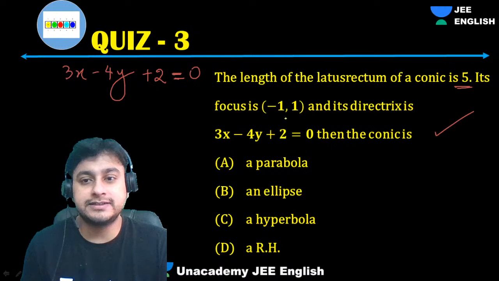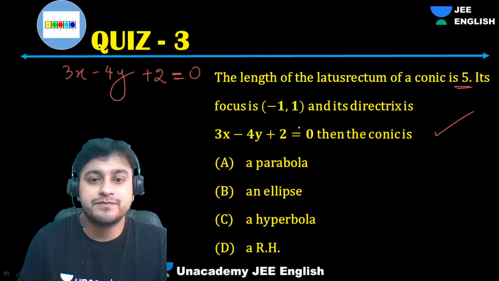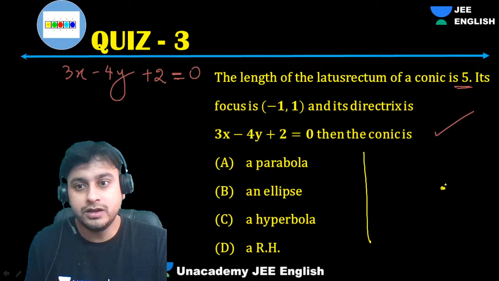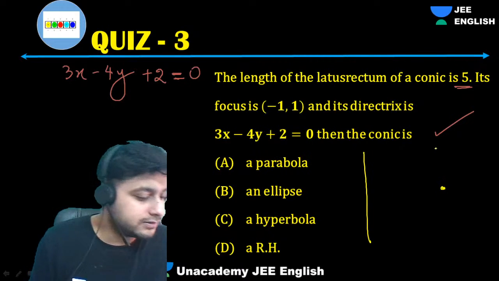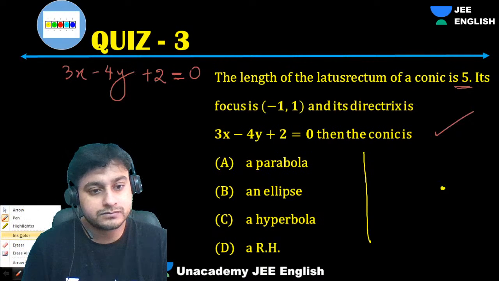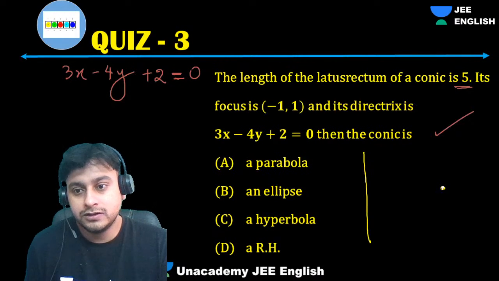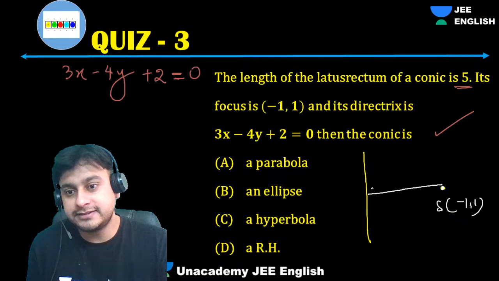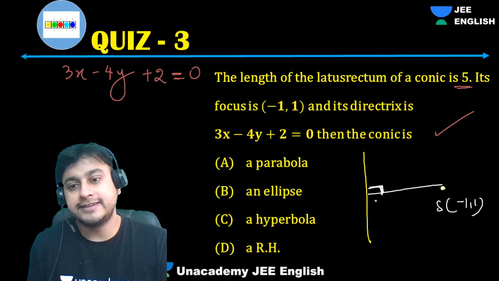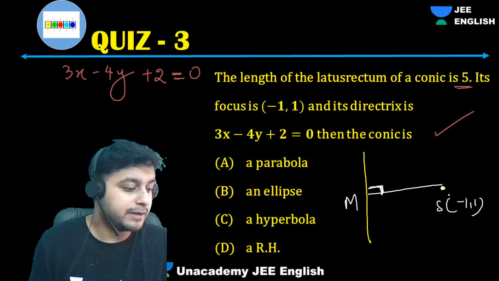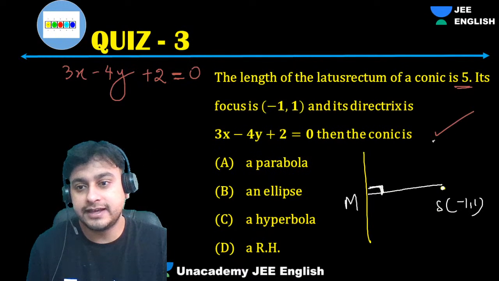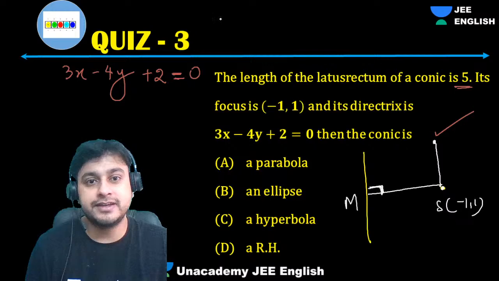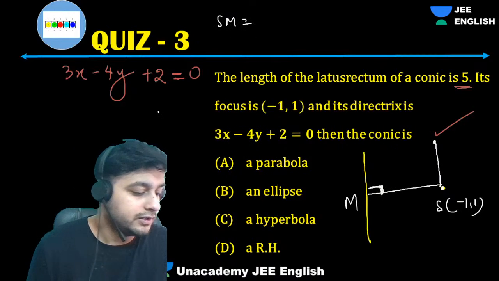What is the perpendicular distance? Do we require that though? Let's suppose this is S, and this is your directrix. See here, concentrate. This is a point, the focus, let's call it (-1, 1). Can you get me this distance? What is this distance, SM, the perpendicular distance from the directrix? And let's call this any point P. So what will the SM distance be? It is the distance of this point from this line. So what are we getting?